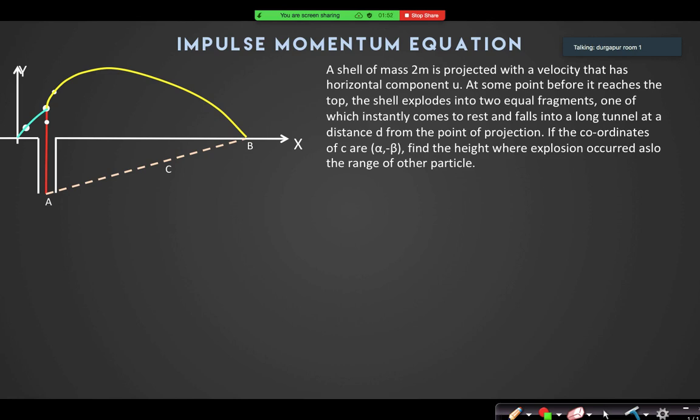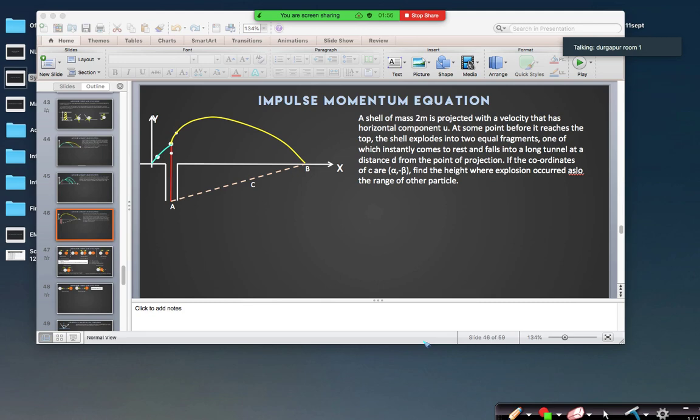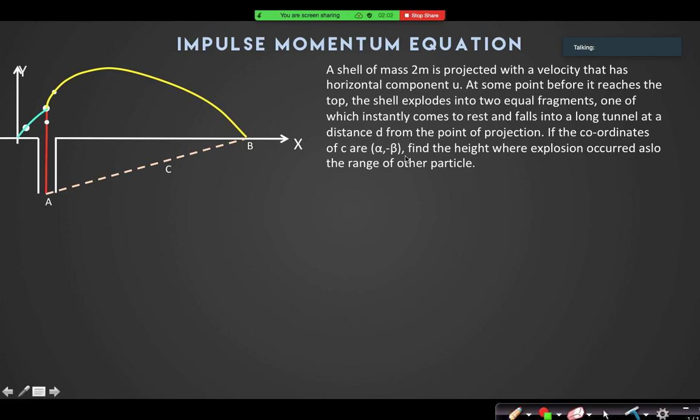If the coordinates of C, the center of mass, are alpha and minus beta, find the height where the explosion occurred, and also the range of the other particle. So according to the question, the coordinate of the center of mass here is alpha comma minus beta.